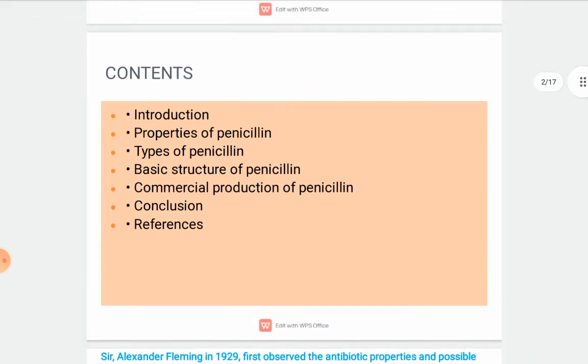So these are the contents of this session of this lecture. So we'll see introduction, properties of penicillin, types of penicillin, basic structure of penicillin, commercial production of penicillin, conclusion and references.